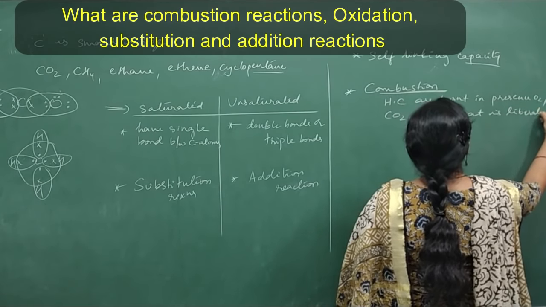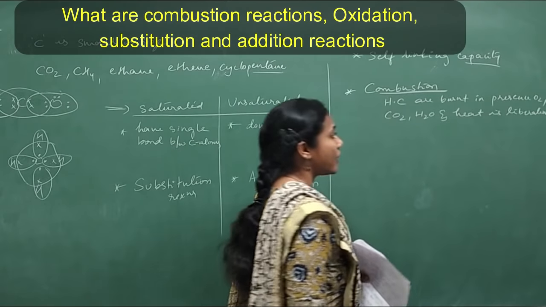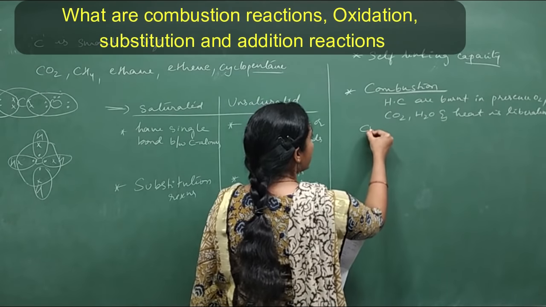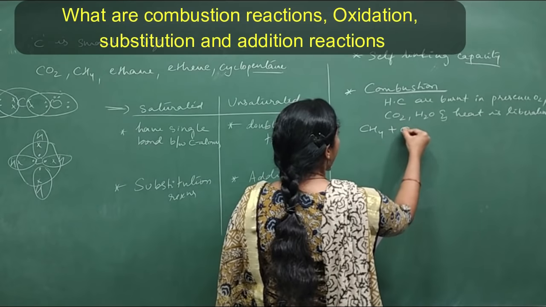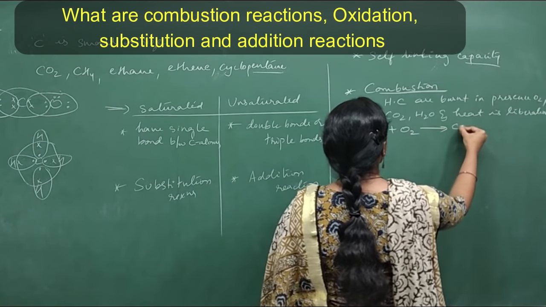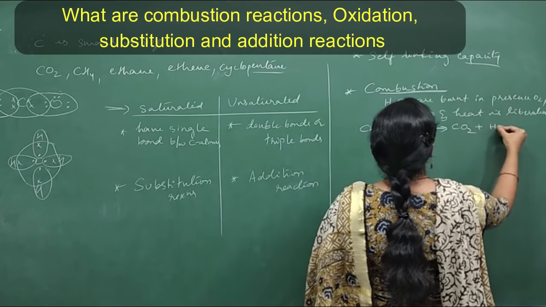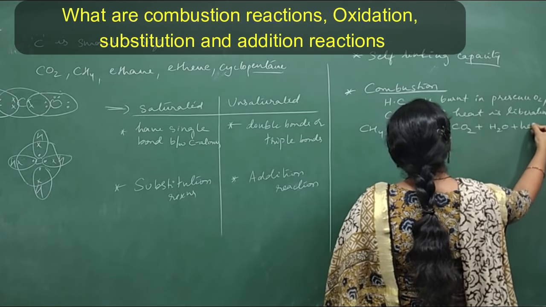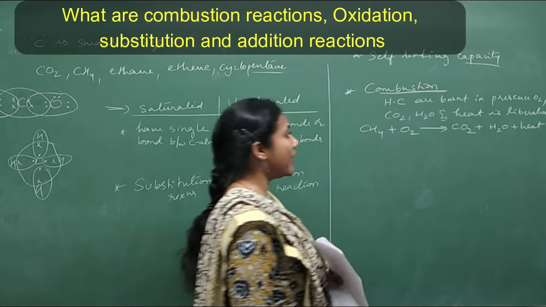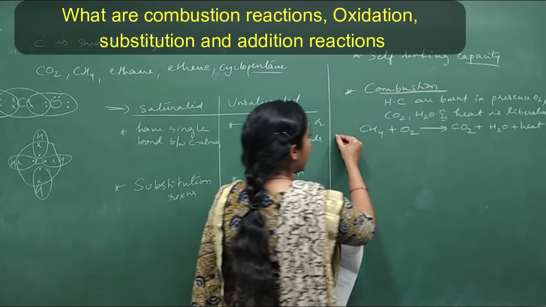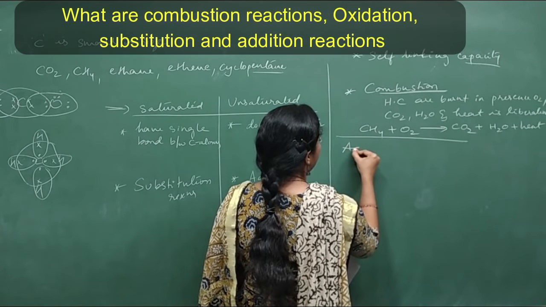So such a reaction is called combustion reaction. So what is the example you can show? You can show methane on reacting with oxygen. You will get carbon dioxide plus water plus large amount of heat. Okay, so very simple.